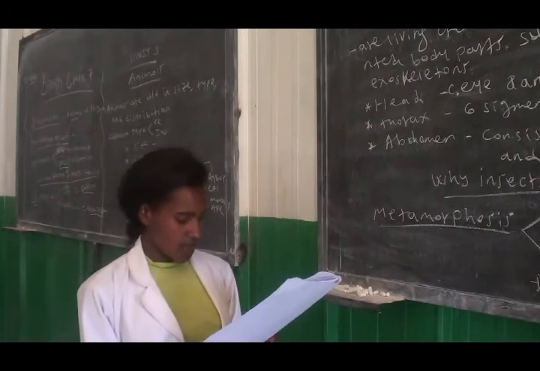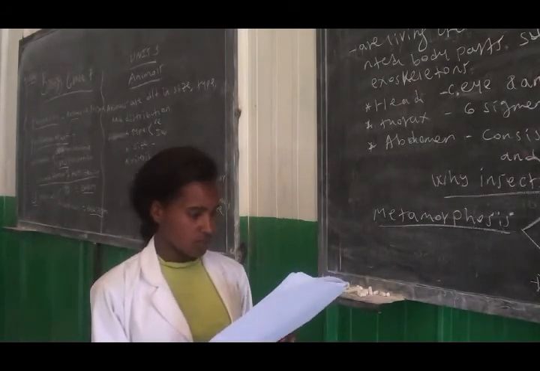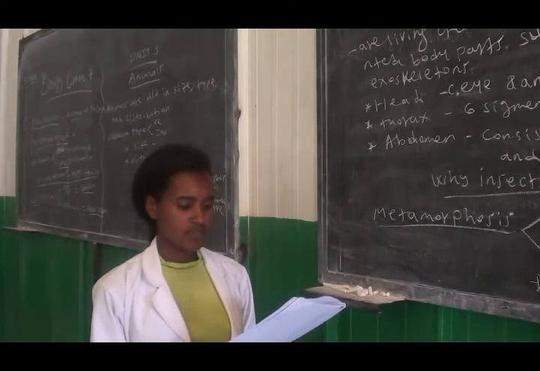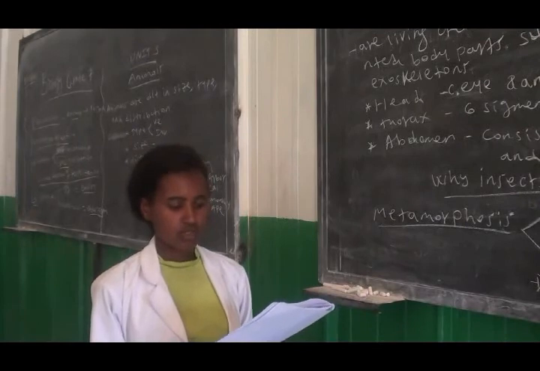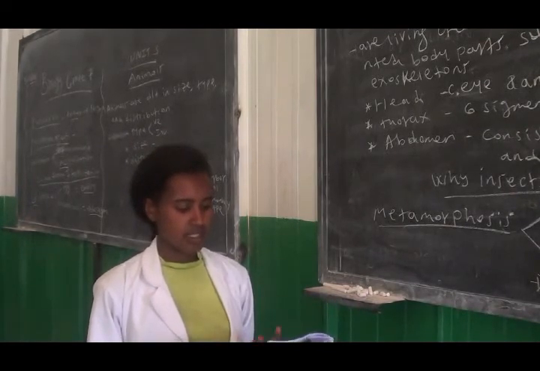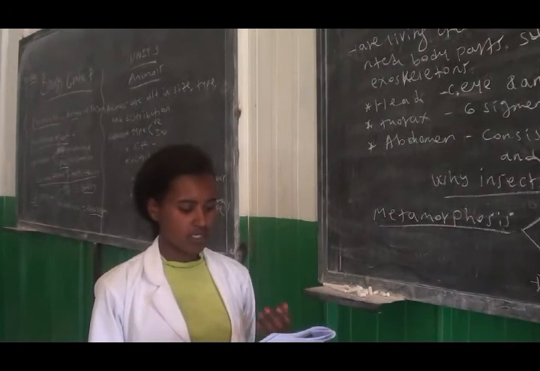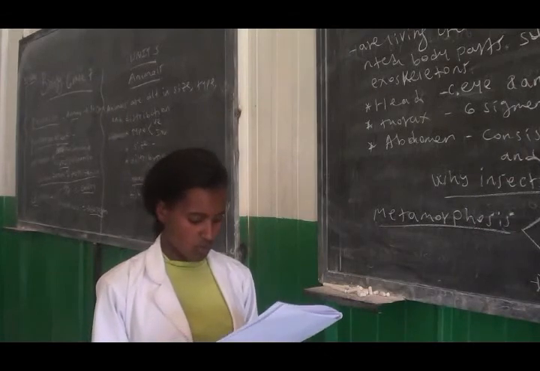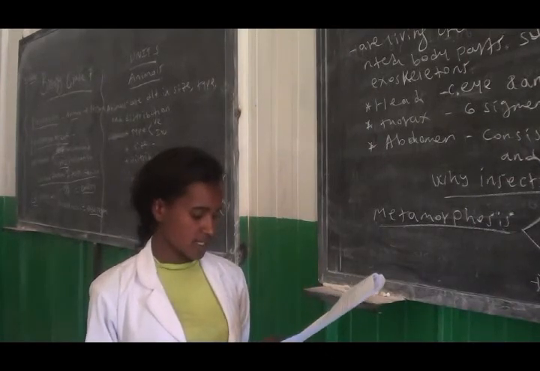The next question, which is the last question, write at least 3 common characteristic features of social insects. Social insects have their own characteristics, and from those you are asked to write 3 common ones.